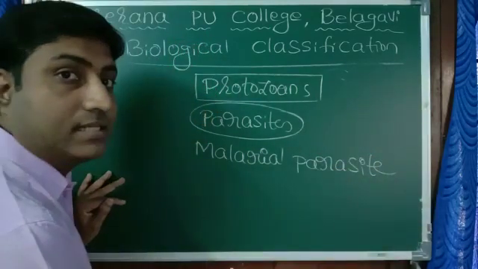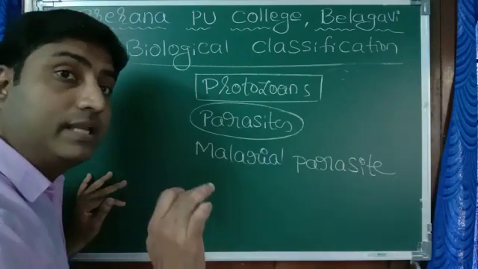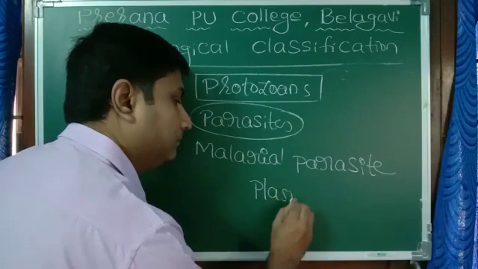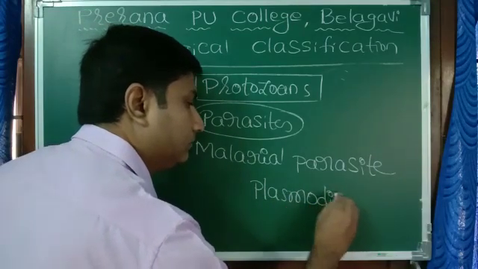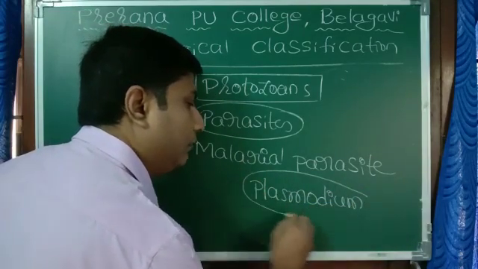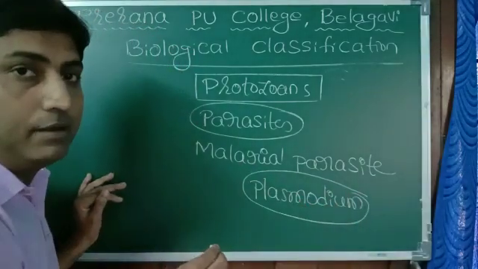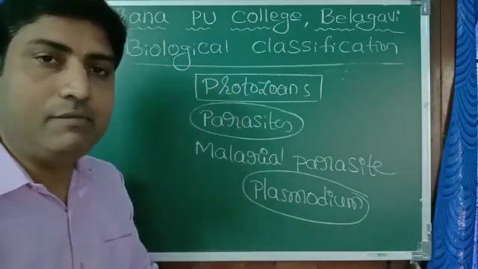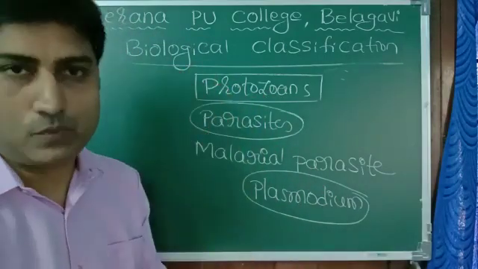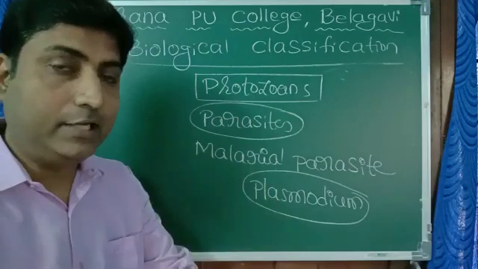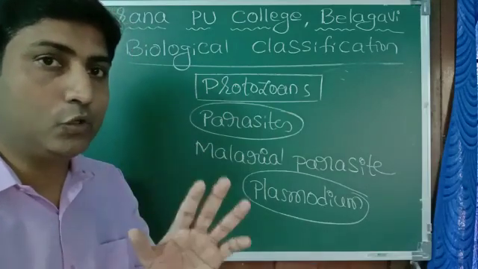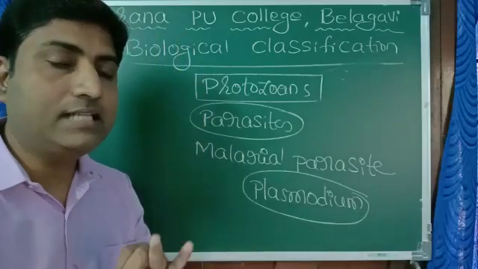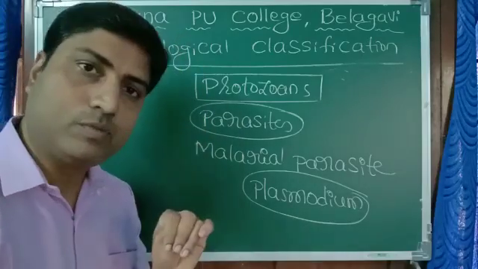Which is that malarial parasite? Plasmodium, which gets spread through mosquito. Plasmodium causes malaria. This is an example for sporozoan. So these are the four subgroups in protozoans. Once again, in Protista, the groups are chrysophytes, euglenoids, dinoflagellates, slime molds, and protozoans.